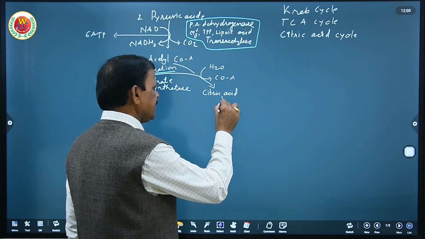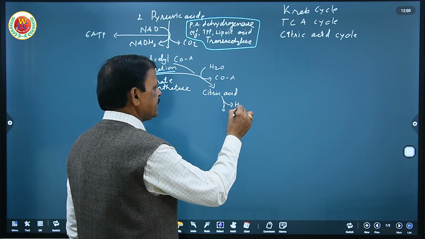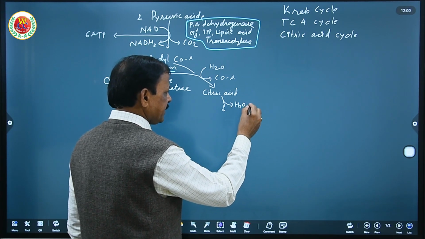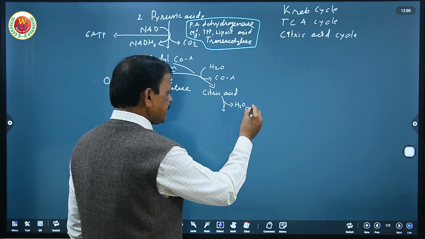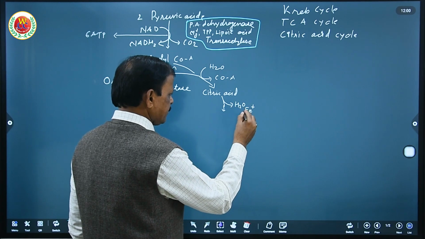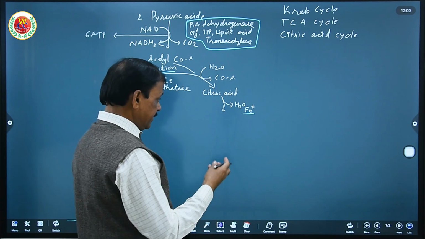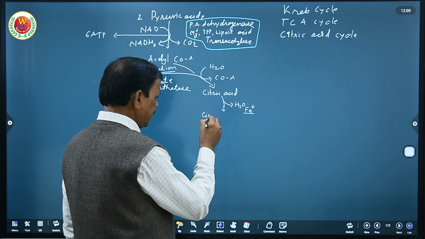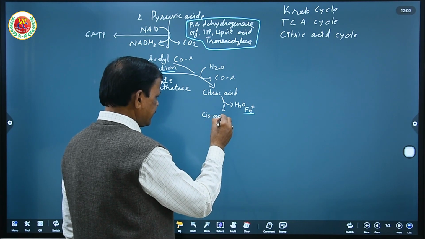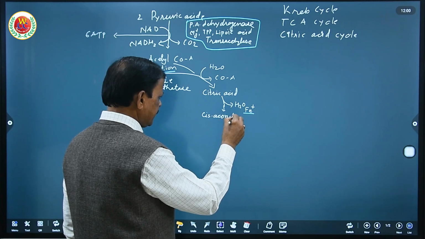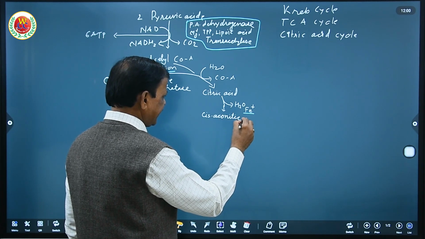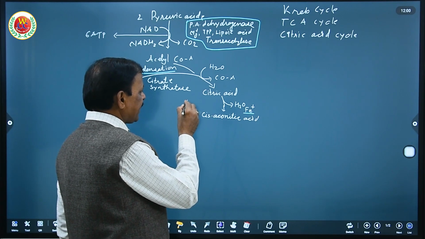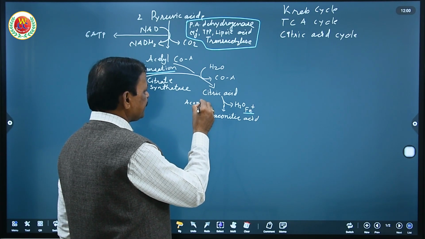First step, release of water, catalyzed in the presence of iron. This you also have to remember, that it is catalyzed in the presence of iron as a cofactor. In NEET, it produces cis-aconitic acid in the presence of the enzyme aconitase.